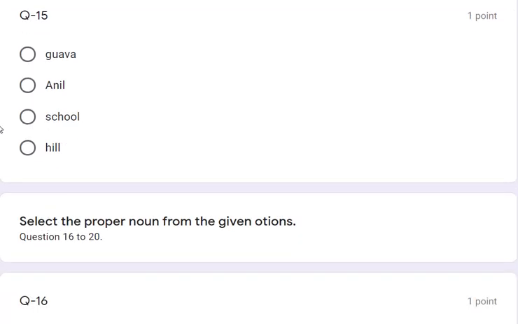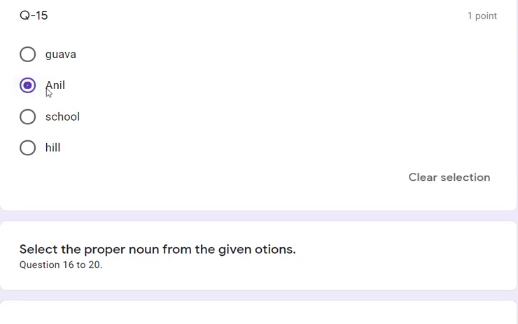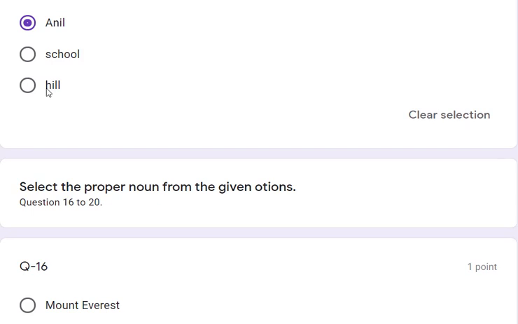And question number 15: guava, Anil, school, hill. Here guava, school and hill, all three are general nouns, that is, common nouns. Common words are there, so those are common nouns. Anil is the proper or particular person name. So Anil is the odd one. This way we have selected the odd one out.